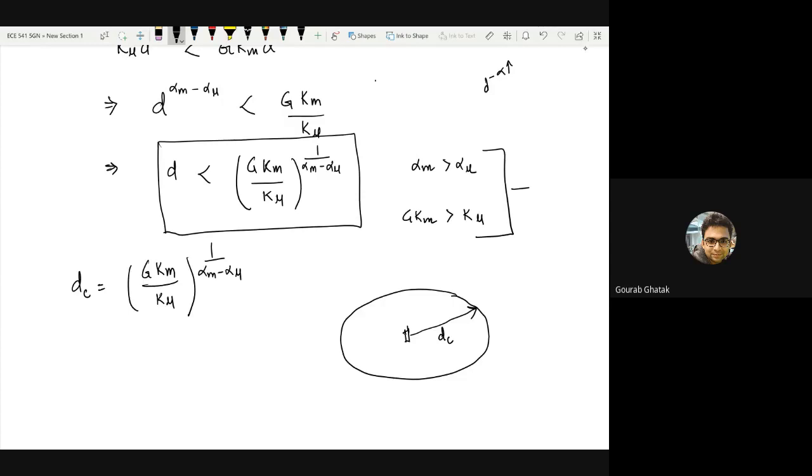If both conditions are satisfied, you can infer that if the base station lies outside this critical distance, you would have a larger sub-6 gigahertz received power, and if the base station lies inside this critical distance, you would have a larger millimeter wave received power. Is this proposition okay with you, or do you not see where it is coming from?